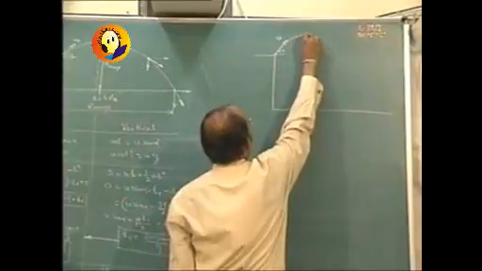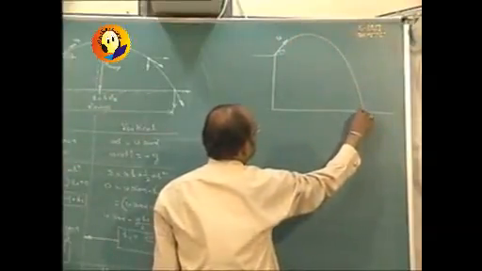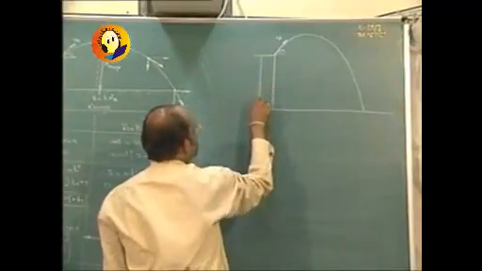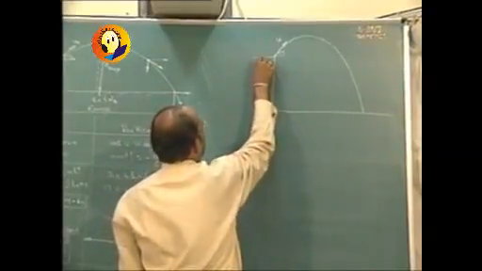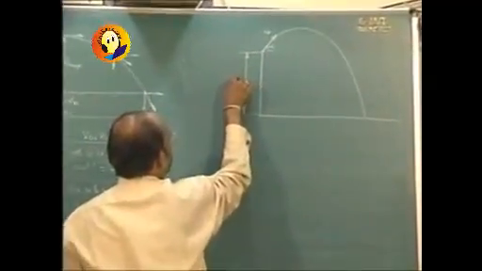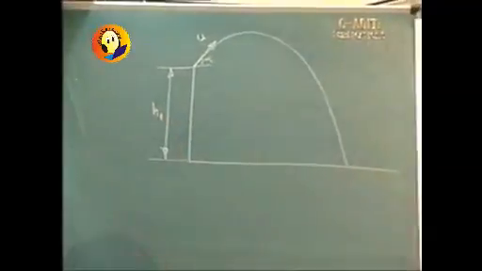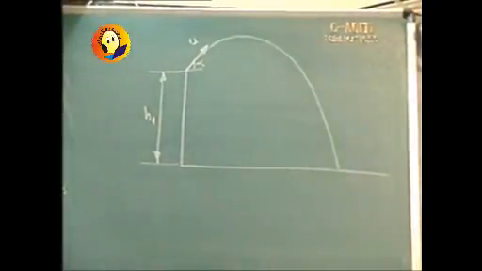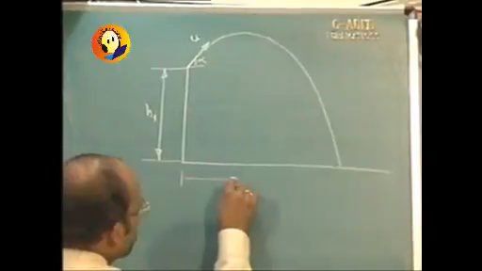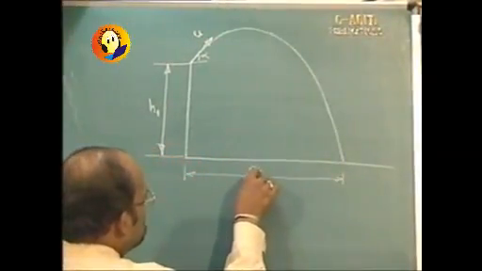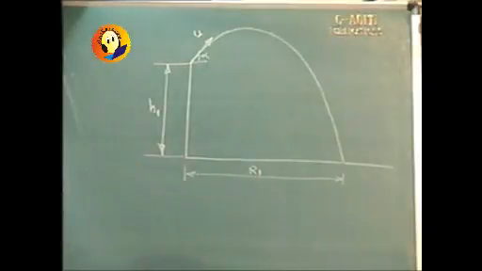The projectile travels in this manner and hits the ground. Additionally, we are given the net height of that building, or the initial height, say h1 of that projectile, and we are required to find first of all distance r1, that is the distance at which it is going to hit the ground.